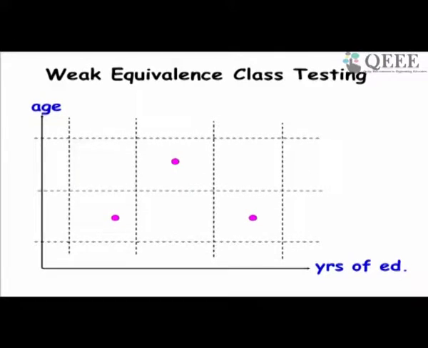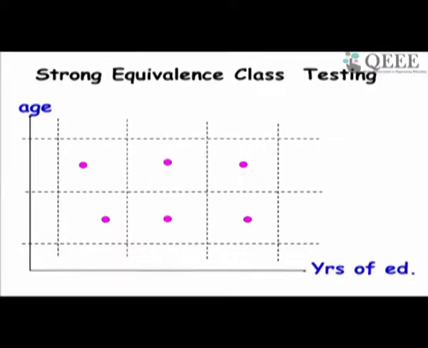So in weak equivalence class testing, we test some input tests whether age is young or old, and the different years of education, school, college, doctoral, etc., some of them also get tested. So this is called weak equivalence class testing.